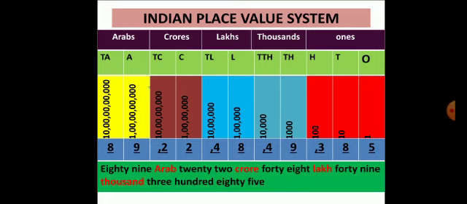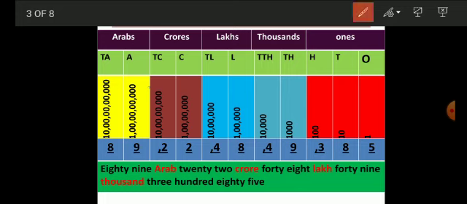Let us look at the Indian system of place value. The places are ones, tens, hundreds, thousands, 10,000s, lakhs, 10 lakhs, crores, 10 crores, arab, 10 arab. Starting from the right, the first period is ones, consisting of three place values: ones, tens, hundreds. The second period is thousands, consisting of two place values: thousands, 10,000s.